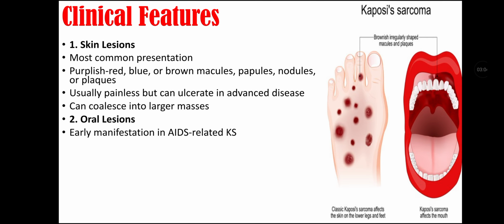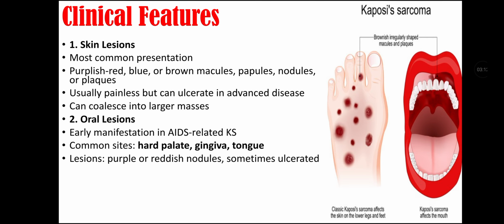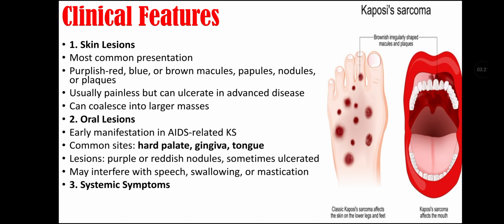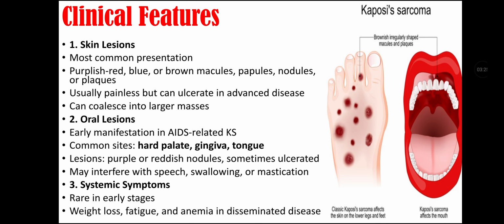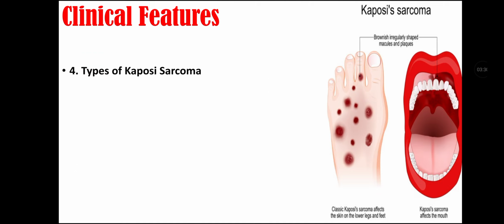Then there are oral lesions that are an early manifestation in AIDS-related Kaposi sarcoma. Its common sites include hard palate, gingiva, and tongue. Its lesions are purple or reddish nodules that are sometimes ulcerated. They may interfere with speech, swallowing, or mastication. Then there are systemic symptoms that are rare in early stages. They include weight loss, fatigue, and anemia in disseminated disease.